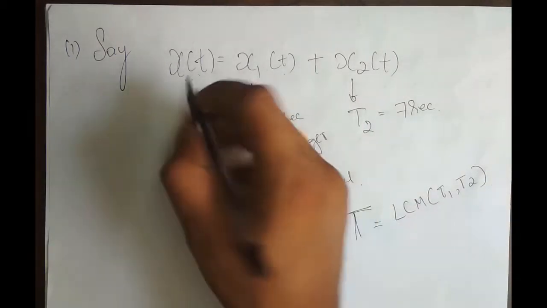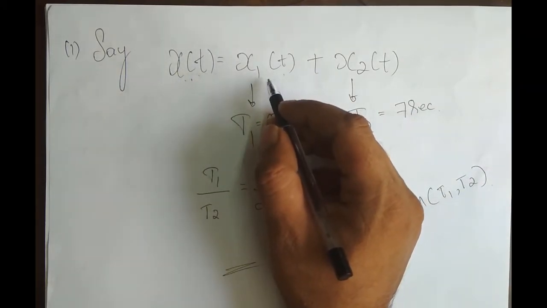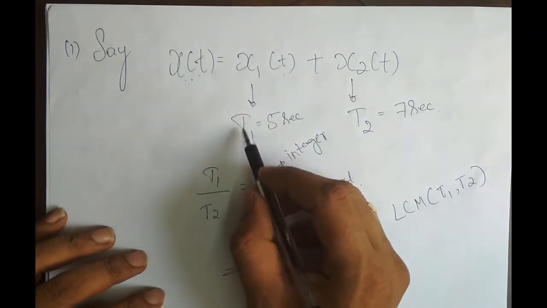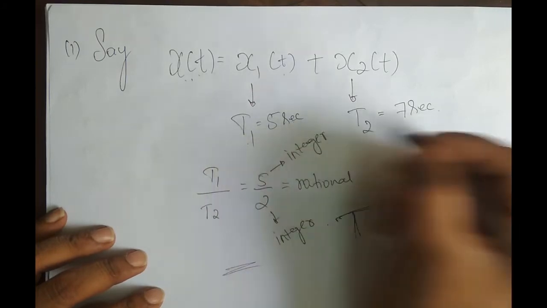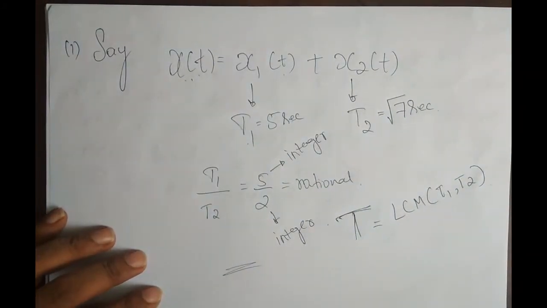Say again I have a signal x of t. It is a sum of two periodic signals x1 of t and x2 of t, where the fundamental period T1 is, let's take 5 seconds itself, whereas the fundamental period T2 is square root of 7. Now, whether this summed signal is periodic, it's not. Why?